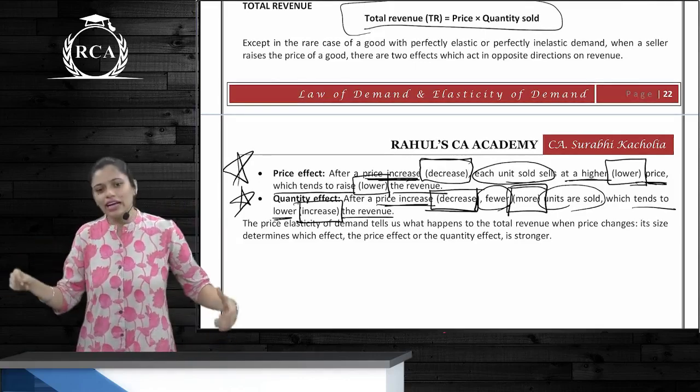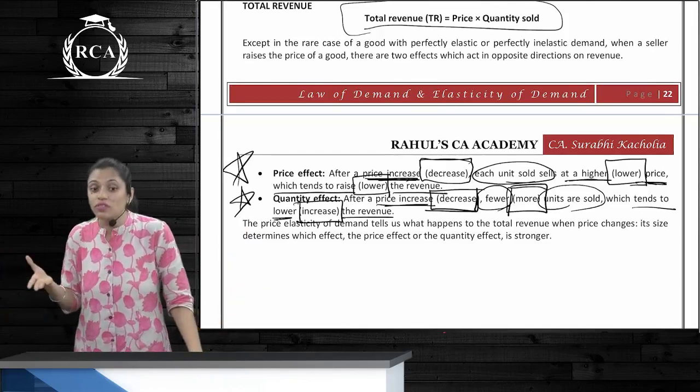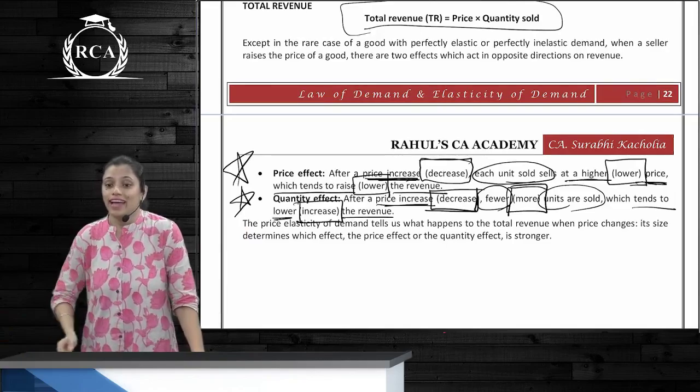You all look like half dead. I am just revising what we've already read. And now this is the condition.